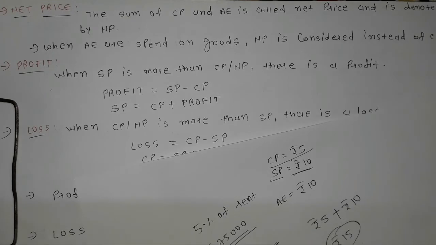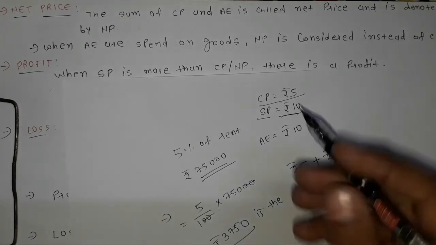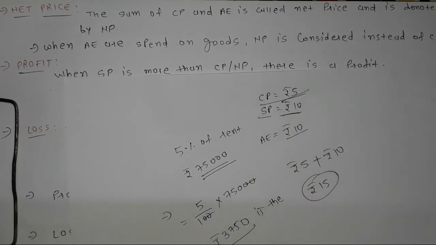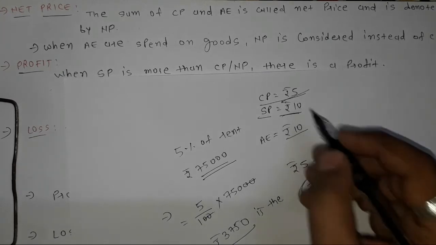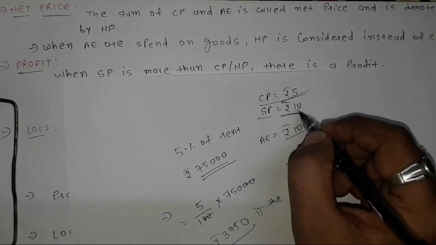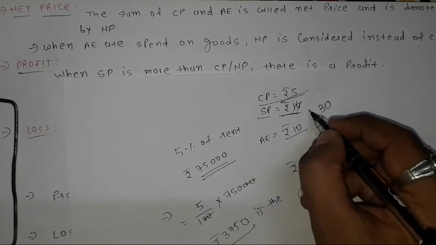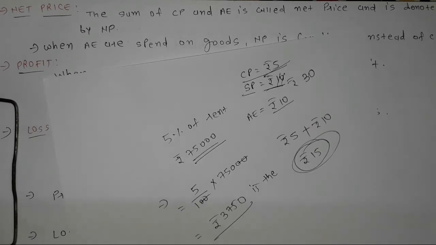Now the next thing is profit. So I bought this pen at a price of rupees 5. I had done additional expense of rupees 10. So in total it cost me rupees 15, and I sell this pen at, for now we are considering, a rate of rupees 30. So now we can clearly see that rupees 30 is greater than cost price. So whenever selling price is greater than cost price, it is the case of profit.